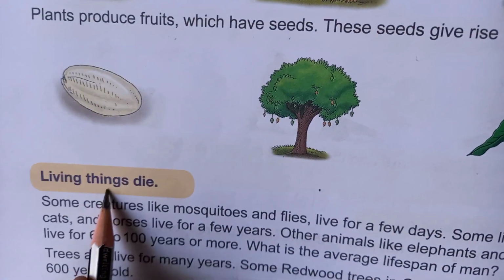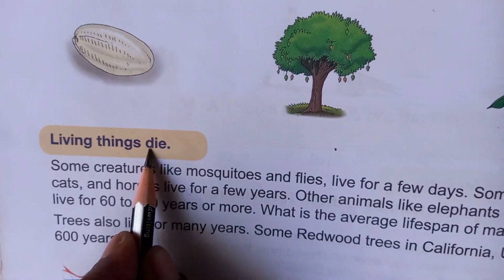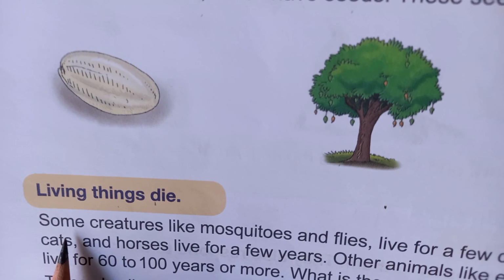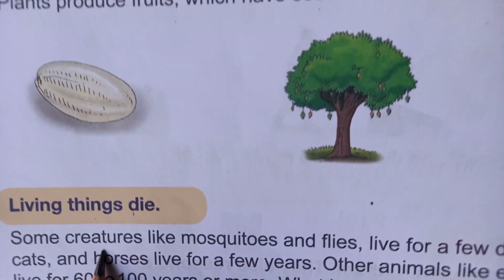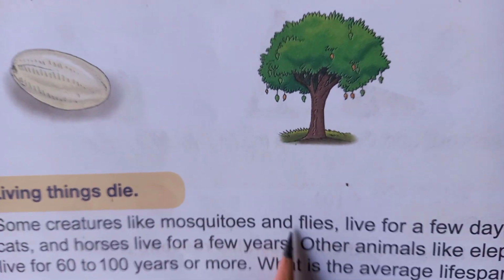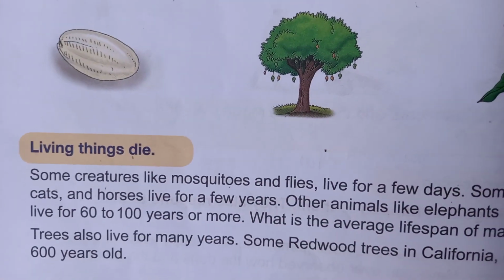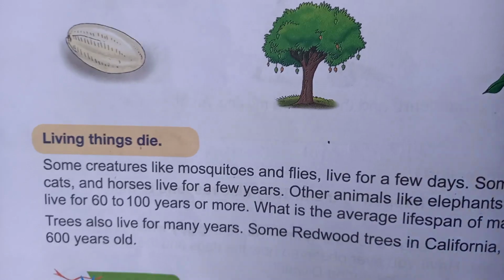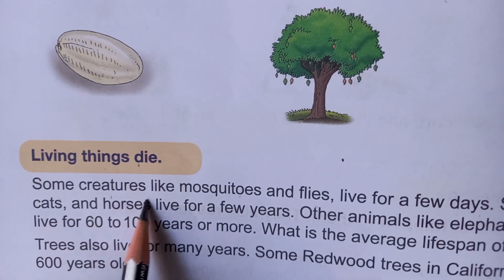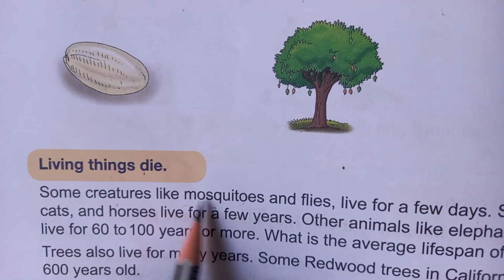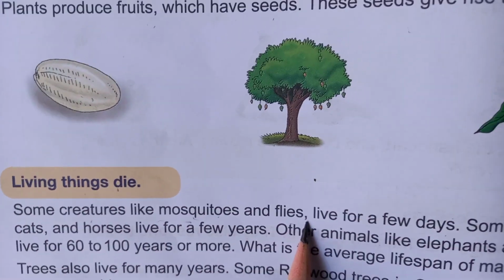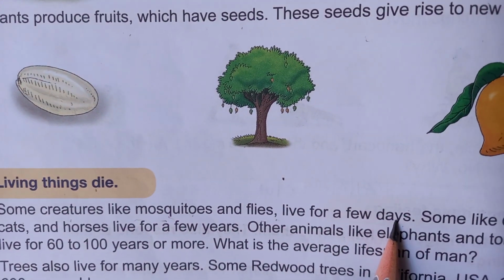Now next, living things die. How do living things die? Some creatures like mosquitoes and flies live for a few days.